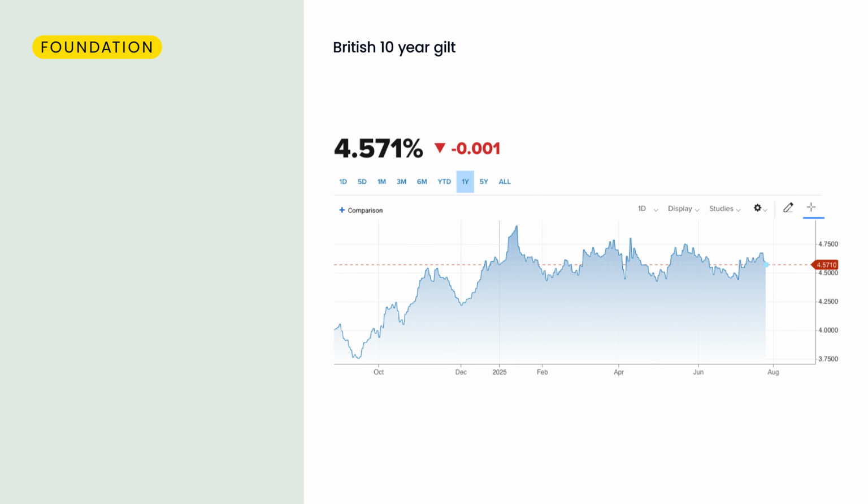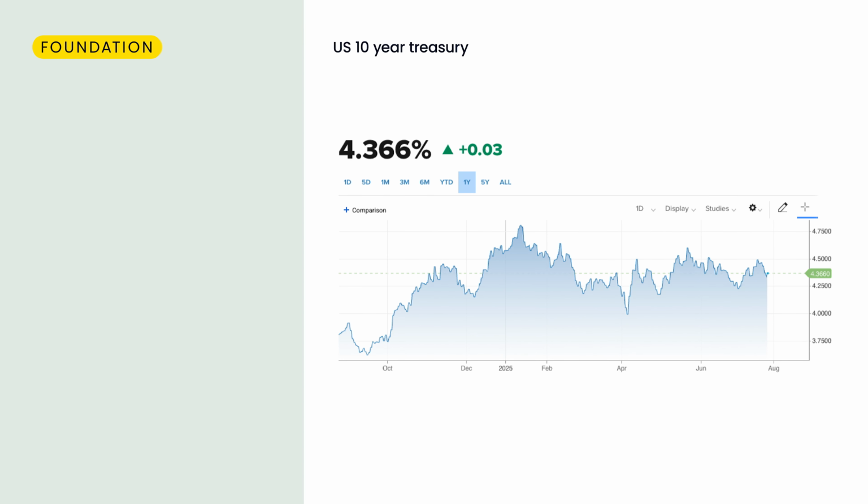If we take a look at the 10-year bond yields, we will see that the British gilts have stronger returns than the US ones, which means that big money is in favor of the quid, further supporting the buying narrative.